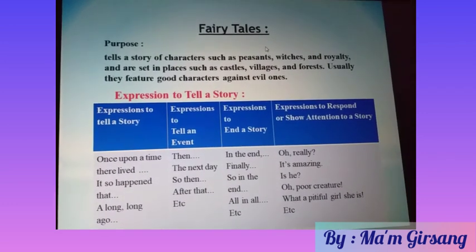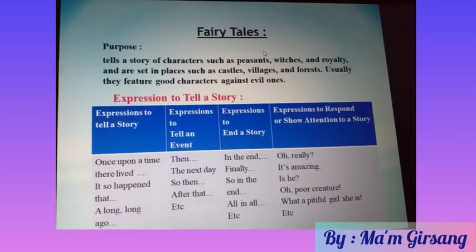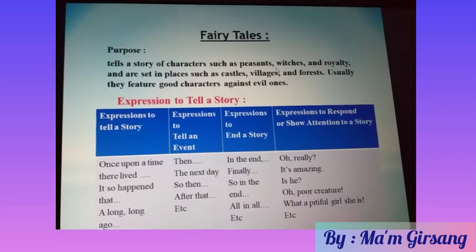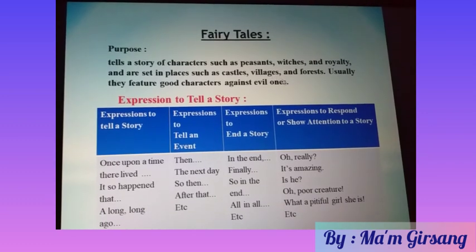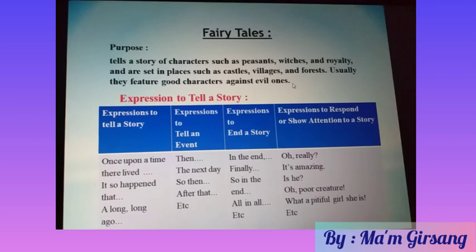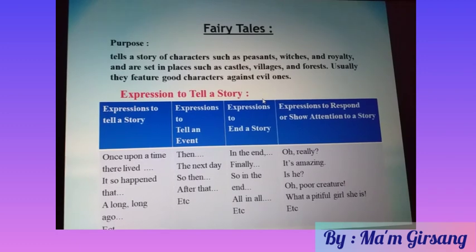Let's continue with fairy tales. A fairy tale is a story of characters such as peasants, witches, and royalty, and is set in places such as castles, villages, and forests. Usually they feature good characters against evil ones. This is the expression for how to tell a story.